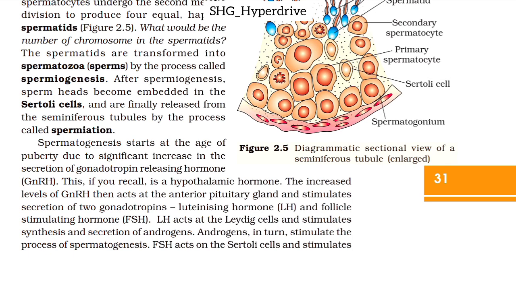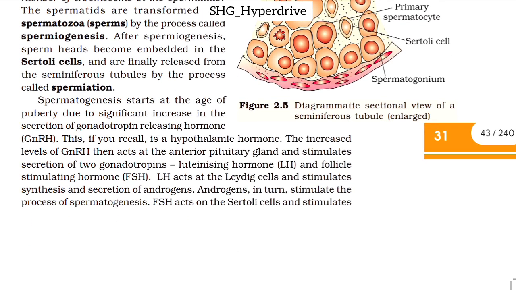After spermiogenesis, sperm heads become embedded in the Sertoli cells and are finally released from the seminiferous tubules by the process called spermiation. Spermatogenesis starts at the age of puberty due to a significant increase in the secretion of gonadotropin releasing hormone, GnRH. This, if you recall, is a hypothalamic hormone. The increased level of GnRH then acts on the anterior pituitary gland and stimulates secretion of two gonadotropins, that is, luteinizing hormone (LH) and follicle stimulating hormone (FSH).